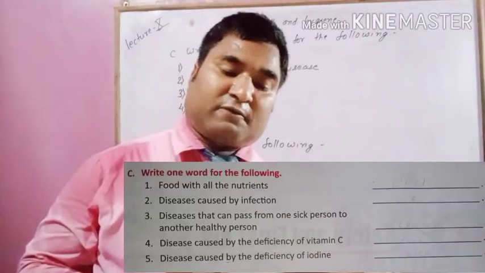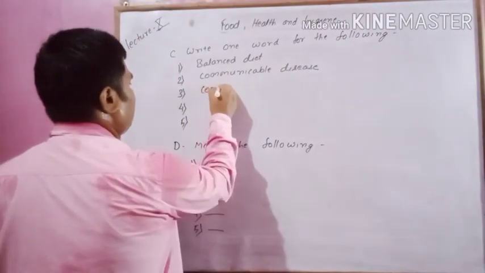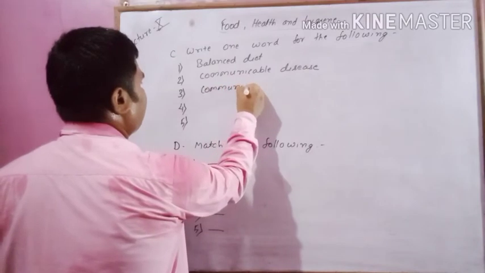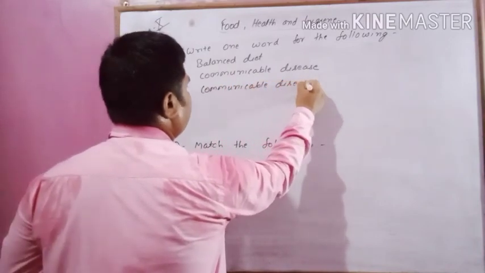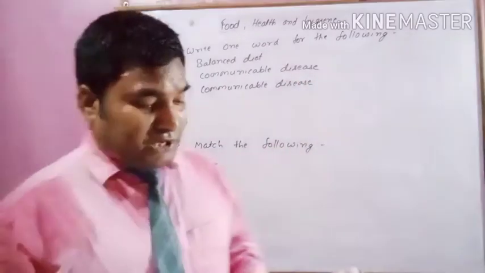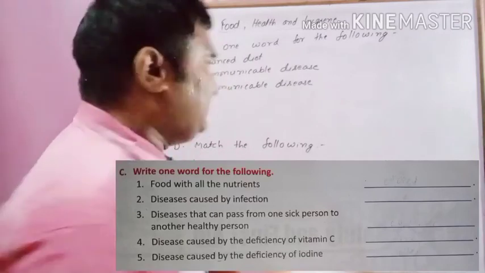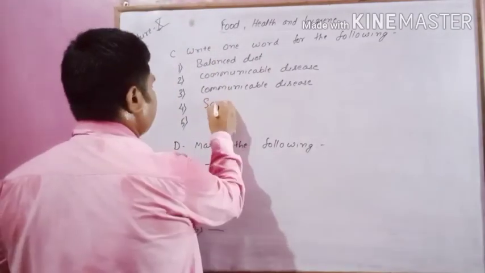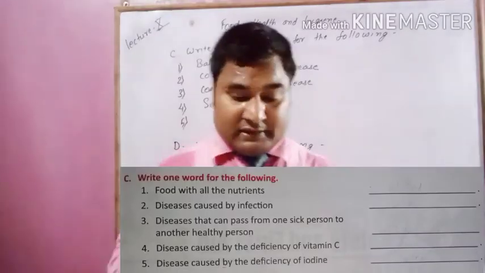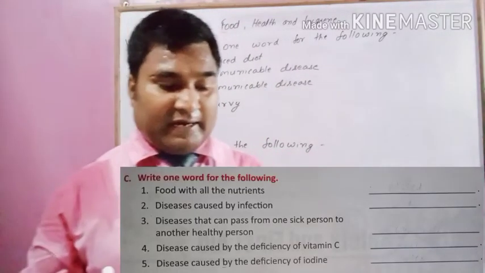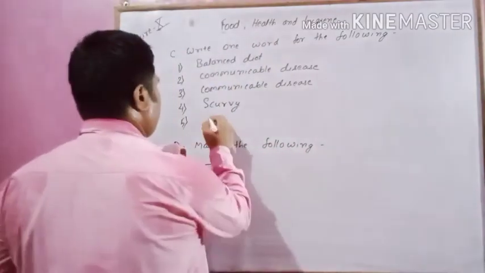Disease that can pass from a sick person to a healthy person, communicable disease. Disease caused by deficiency of vitamin C, scurvy. And disease caused by deficiency of iodine, that is goiter.